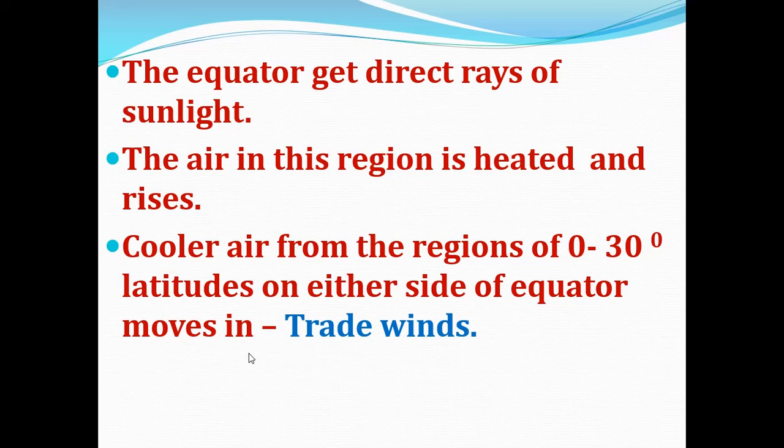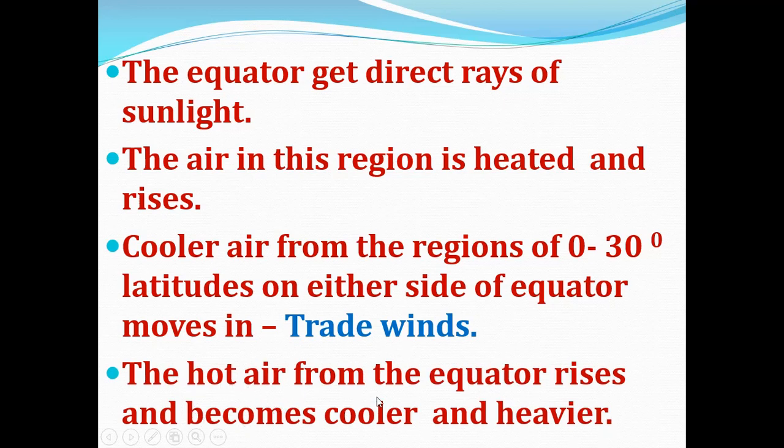The equator gets direct rays of sunlight, and due to the heating, the air in this region rises, and the cooler air from the surrounding rushes to occupy the space. So here the cooler air from the regions of 0 to 30 degree latitudes, both sides of the equator, moves in, which generates the wind called trade wind.